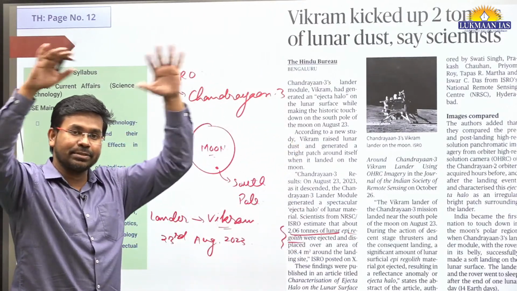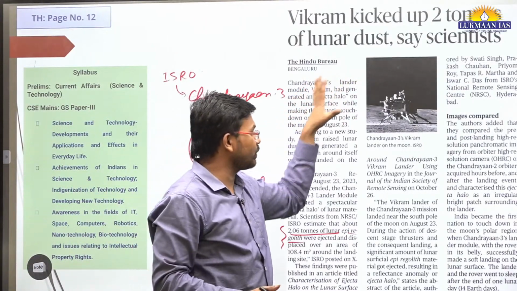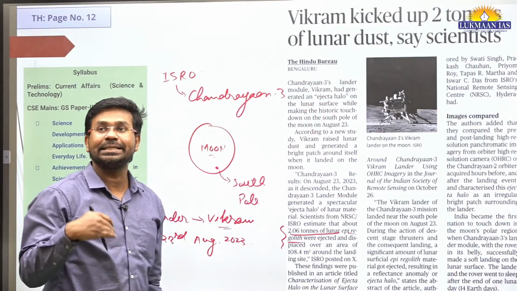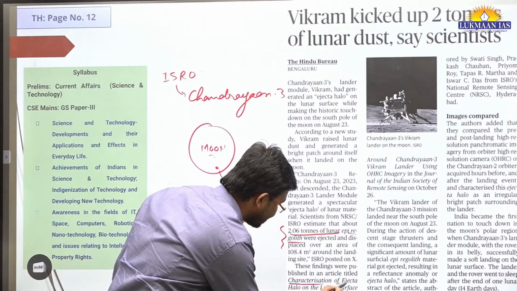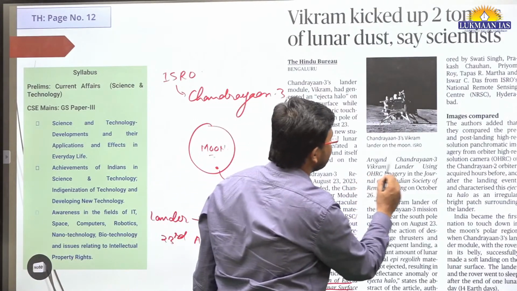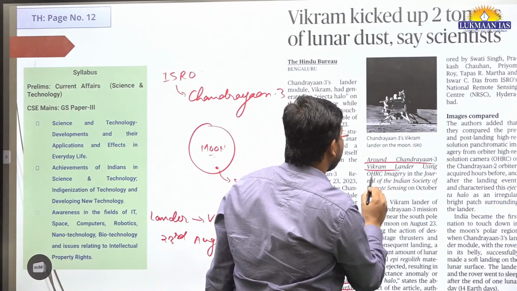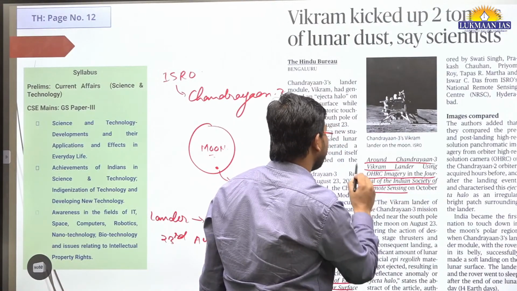And this dust has made a kind of halo around the Chandrayaan, which has been recently reported in a paper titled Characterization of ejecta halo on the lunar surface around the Chandrayaan 3 Vikram lander using OHRC imagery in the Journal of the Indian Society of Remote Sensing.